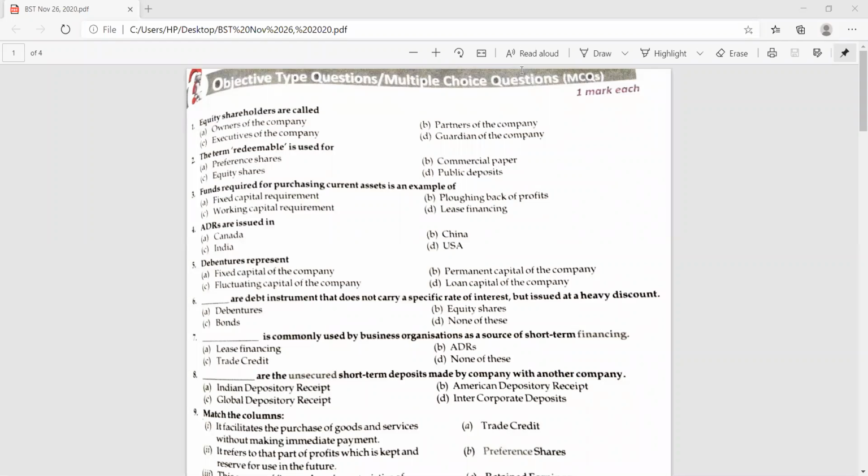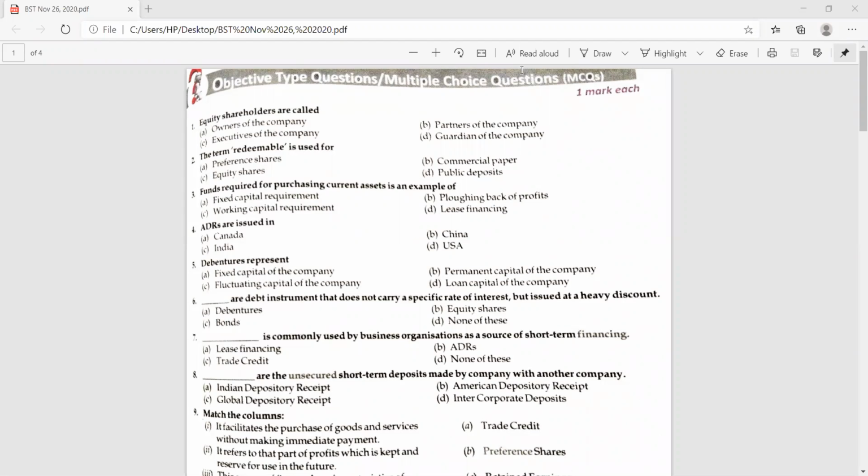Next, funds required for purchasing. You read, please. Funds required for purchasing current assets is an example of fixed capital requirement, working capital requirement, ploughing back of profits, or lease financing. Do you agree with this? Yes, ma'am.